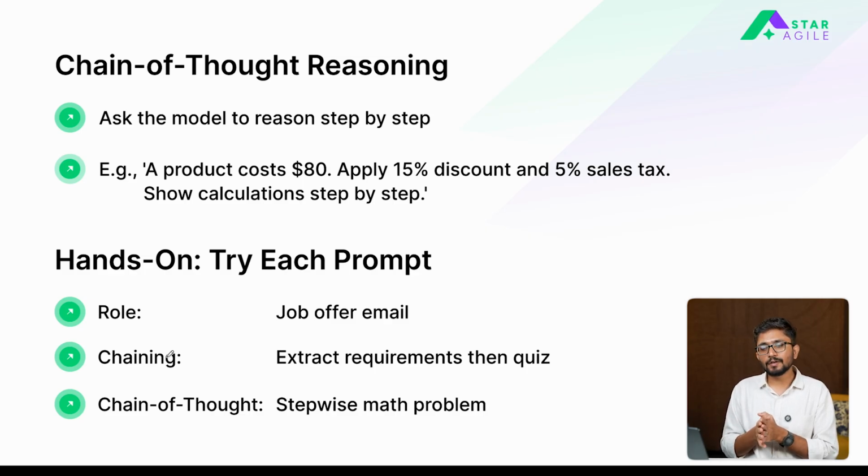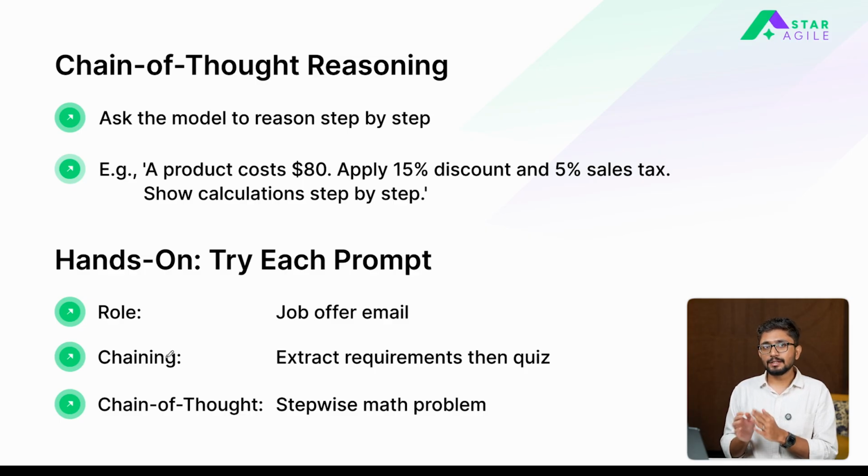For example, if you give a model a question like a product costs $80, you need to apply 15% discount and 5% sales tax, then you need to calculate what the final cost would be. So in this case, you ask the model to show the calculations also step by step. When you ask the model to include the calculations in your response, you will see that the output will be correct. Why? Because now the model will first create those steps. So when it is creating those steps, it knows what the output and input for each step is, and then it will integrate those to get the right answer towards the end. So these are the three key techniques that people often use to make their prompts much better.